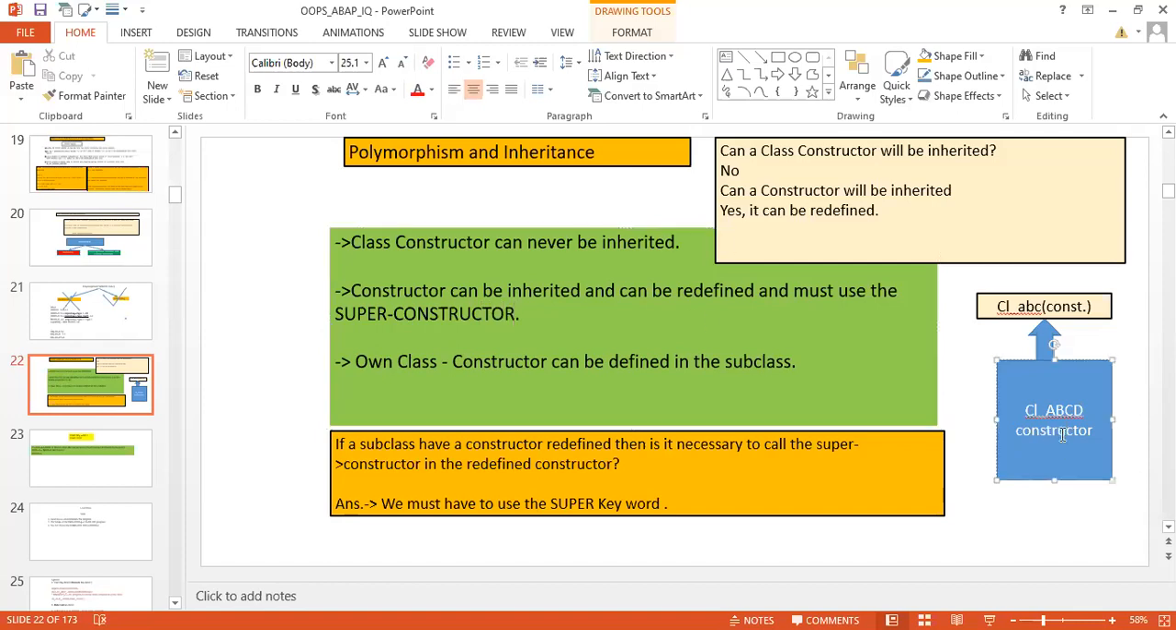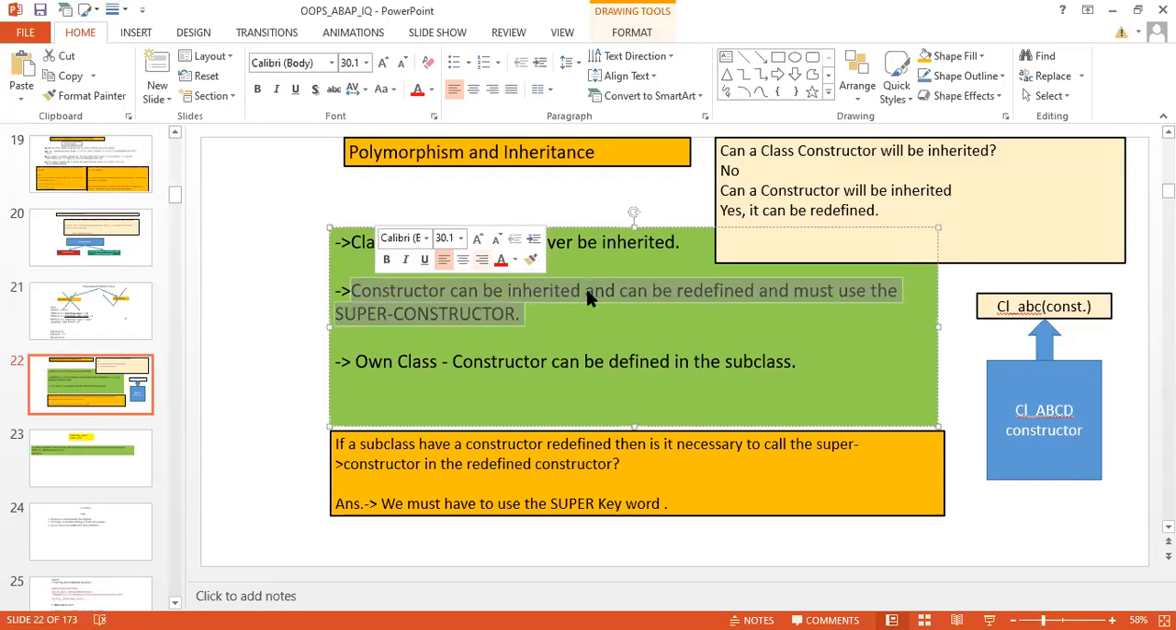So as of now, the clear thing is that a class constructor can never be inherited, and if it is not inherited, you cannot redefine a class constructor. Every class can have its own class constructor. That is possible, and this constructor can be inherited and redefined, but you must use the super constructor. This is perfect, there is no doubt. Some mistake was there while writing, now it is clear.